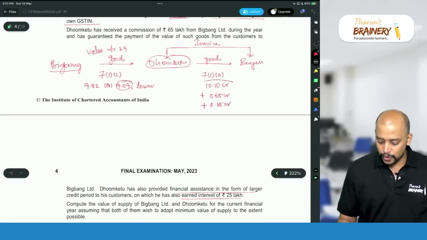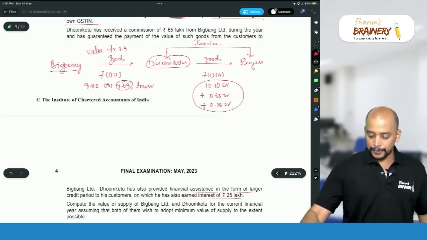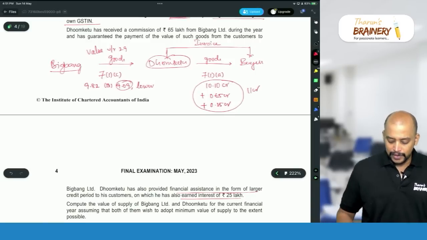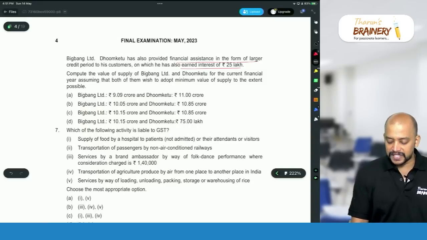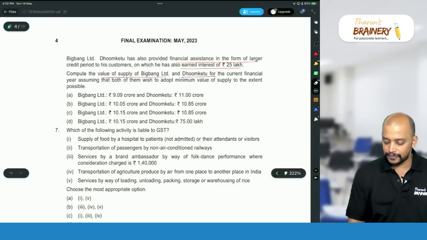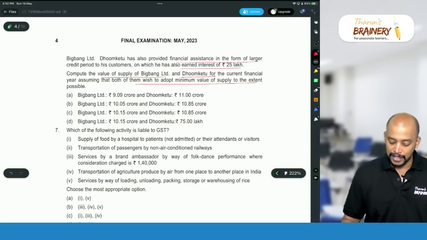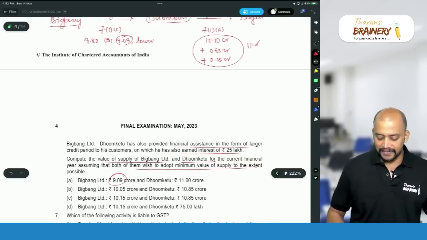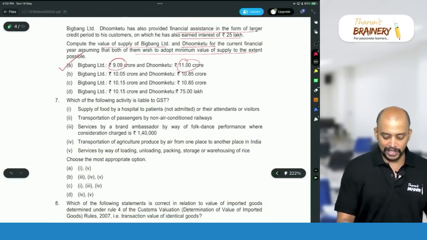So what is the total value of supply of Dhumketu? 10.1 plus 0.65 plus 0.25, that is 11 crores. Now, the question says compute the value of supply of Big Bang and Dhumketu, assuming that both of them wish to adopt minimum value of supply to the extent possible. So Big Bang will be 9.09 crores and Dhumketu will be 11 crores. That is the correct answer, option A.